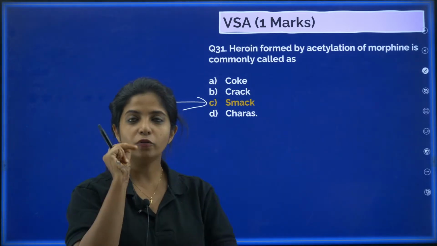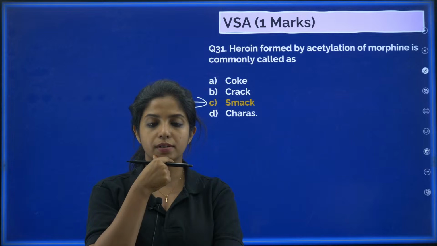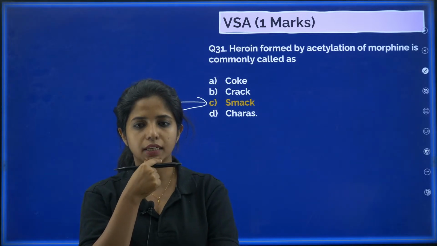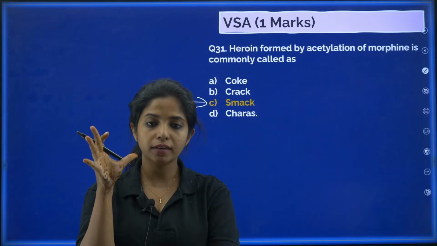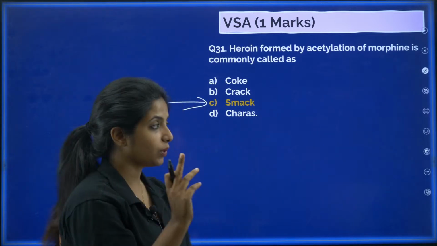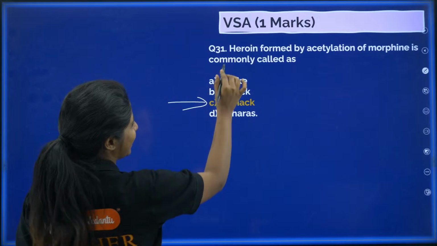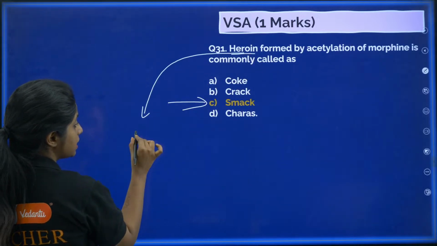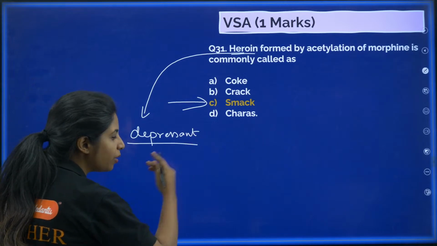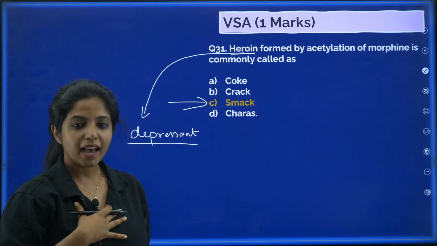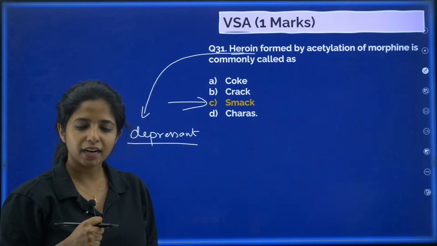Okay. How do we remember it? Smack, heroin. So heroin basically is a depressant. Okay, we can remember like this. It makes our body slow down a bit. Okay, and when we are depressed or things like that, what do we need?